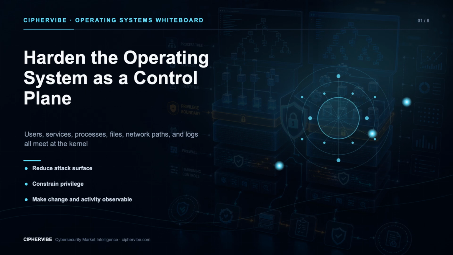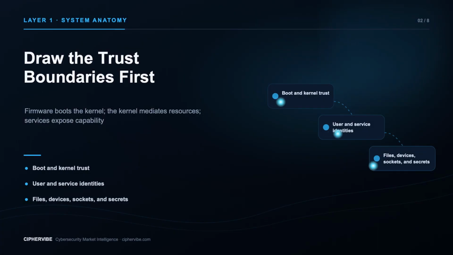We finish with a checklist for servers, workstations, and cloud images. Start by drawing the layers. Hardware, firmware, and the boot chain establish the first trust decision. The kernel controls memory, processes, devices, file systems, networking, and security boundaries. Kernel compromise can invalidate protections above it.